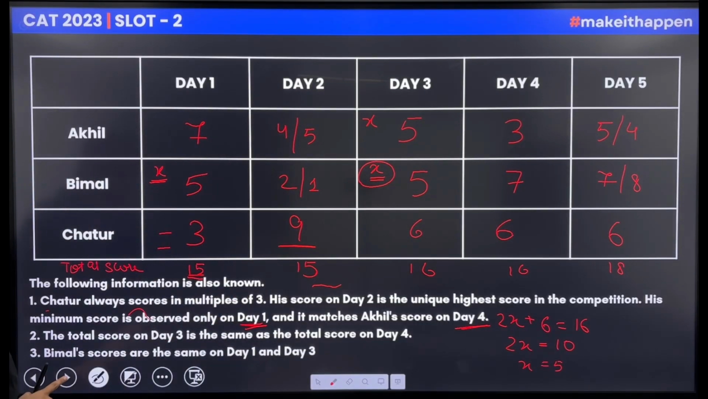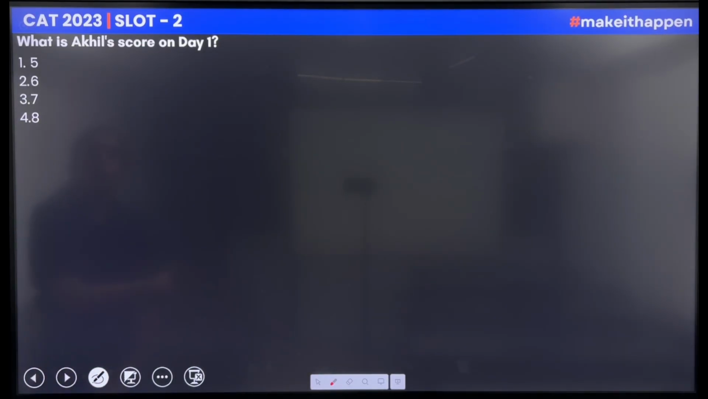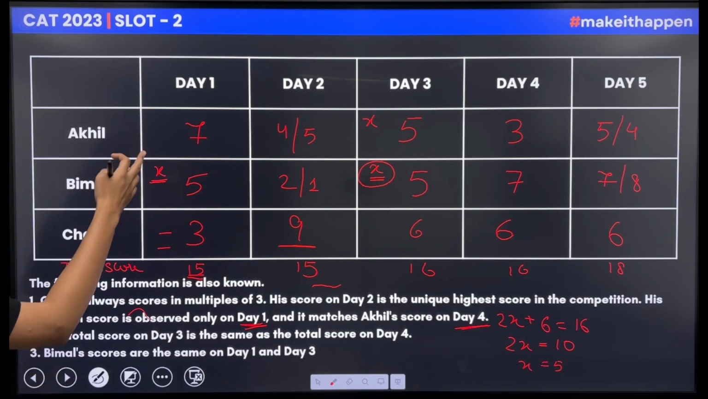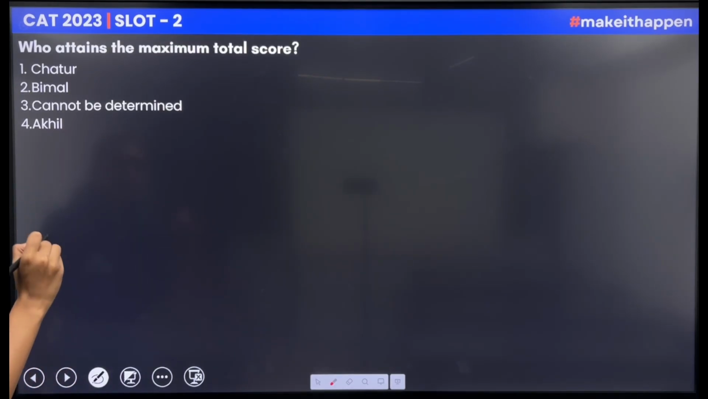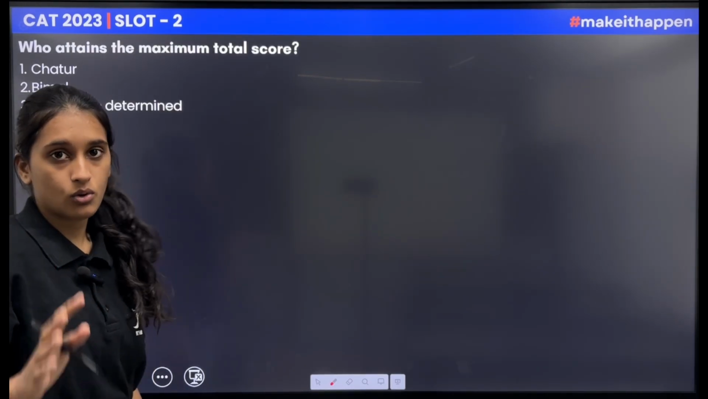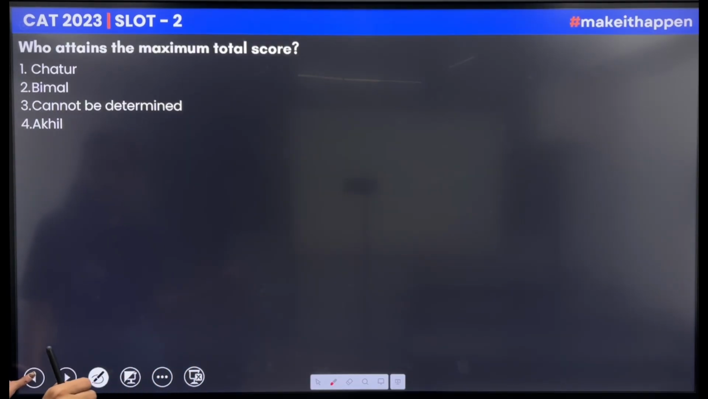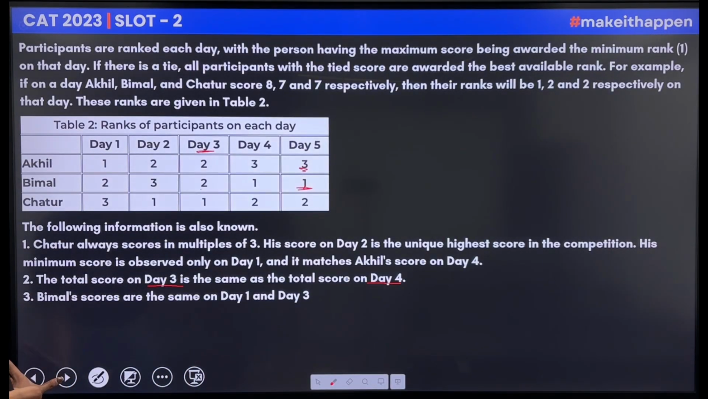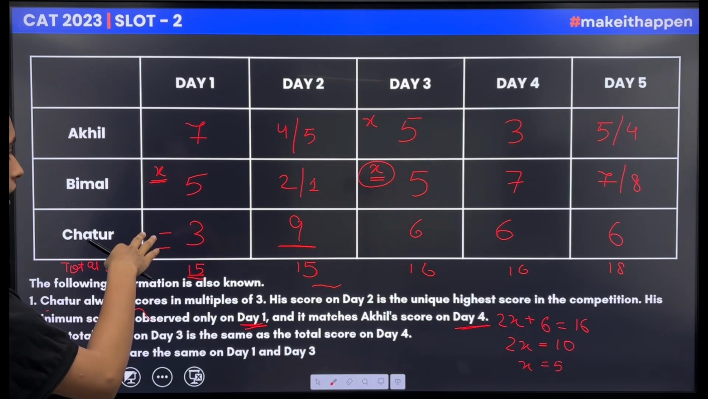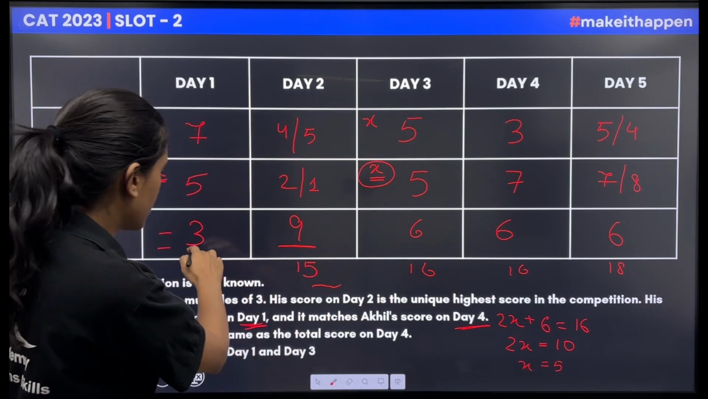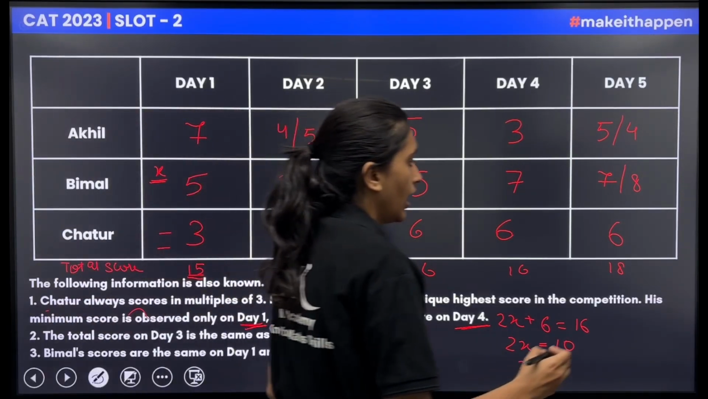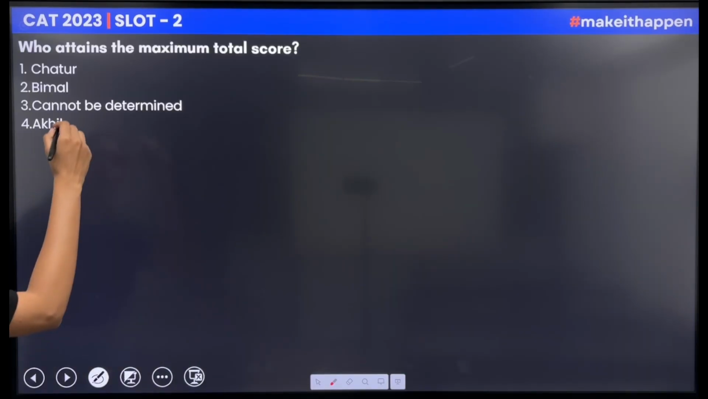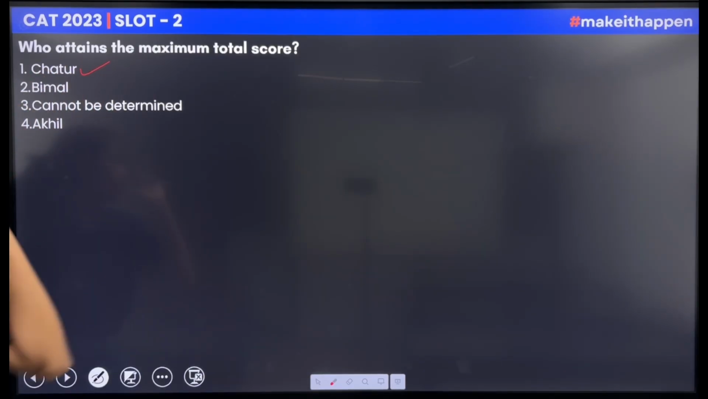Now let's see what our question says. What is Akhil's score on day 1? So Akhil's score on day 1 was 7. Option 3. Who attains the maximum total score? Chatur will get 3 plus 9, 12, 12 plus 18, 30. His total will be 30 and the maximum total score would be of Chatur.